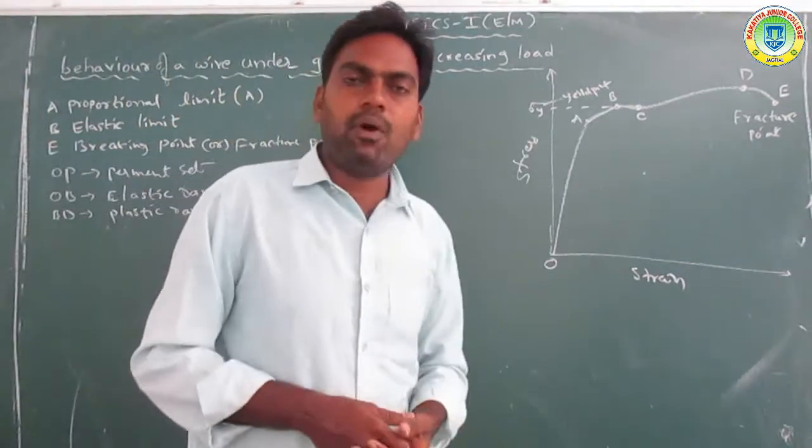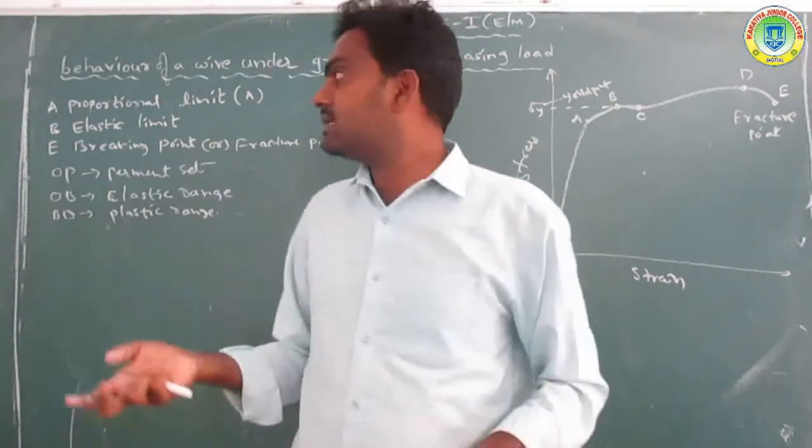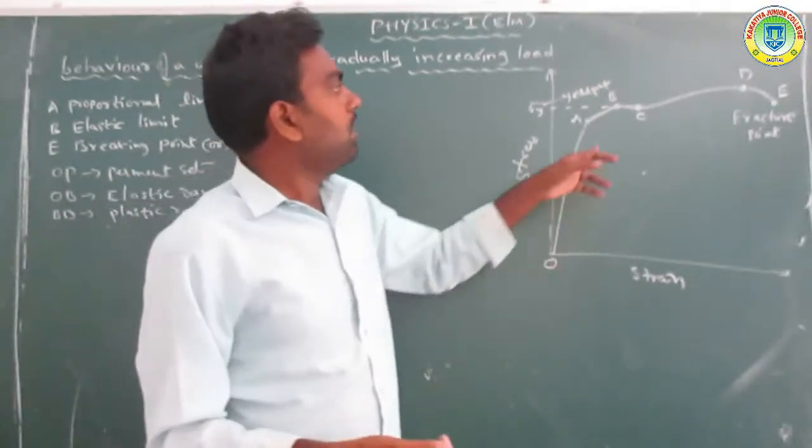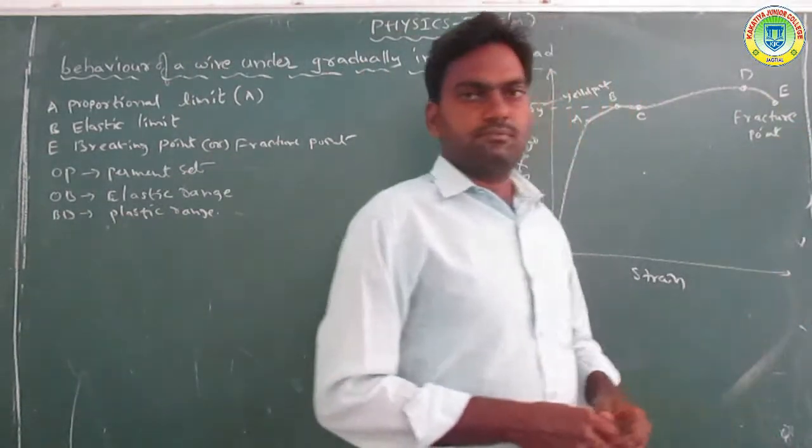What is meant by the permanent set? The permanent set lies between B and E.